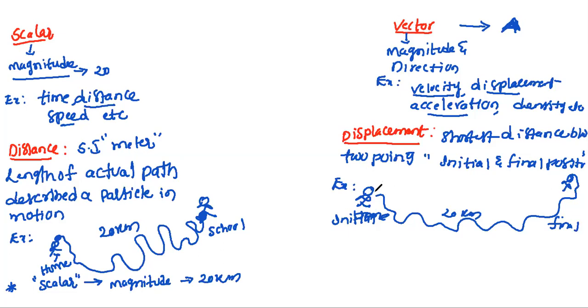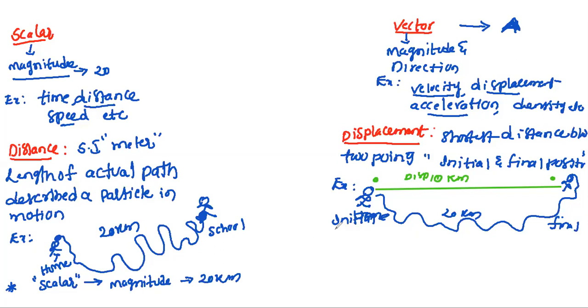So here we draw from here to here. That total distance is how much? That is our displacement, the shortest distance between the 2 points, initial and final. Let us assume this will be nearly 10 kilometer. So shortest distance between the initial and final position, that is our displacement. And distance is the actual length of path, how much it will be traveled.